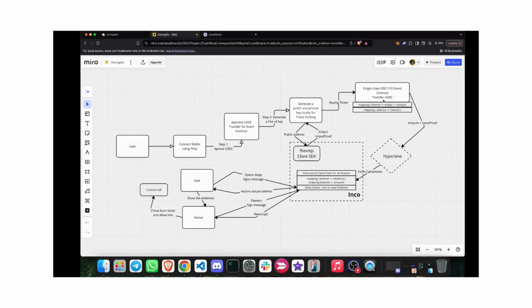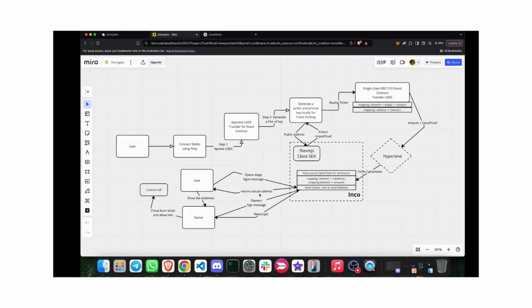So what we will do is store the key over here, and the key plus ciphertext will be passed to Inco using Hyperlane. The good thing is this is only a one-way call, so we are not waiting here for any confirmation. So every time, the whole utility like the NFT and the USDC and everything will be stored over here, and a key or hash will be stored over here, which will point to the ciphertext which is actually stored over here, which is the actual linkage of the encrypted address.